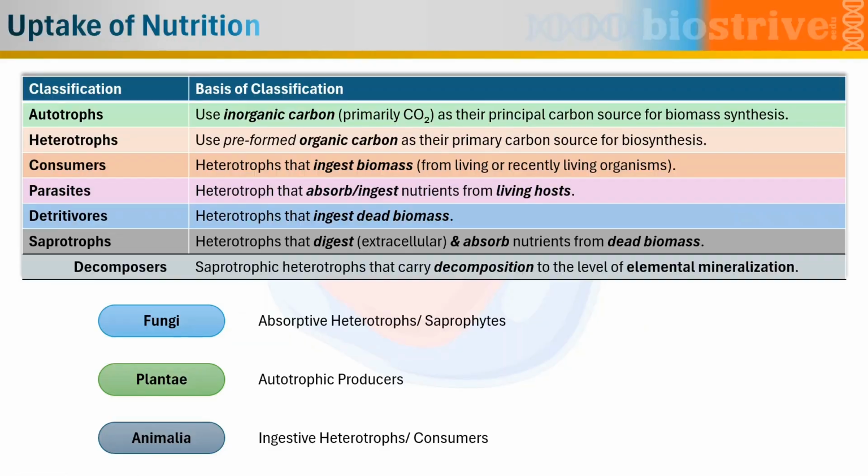Now let's come to some specific terms regarding nutrition uptake. We already classified and defined terms like autotrophs and heterotrophs. Autotrophs use inorganic carbon, primarily carbon dioxide, as their principal carbon source and synthesize some kind of carbohydrate. So these are the autotrophs, which are also sometimes called producers in ecological terms. Heterotrophs use preformed organic carbon, and this preformed organic carbon is usually from an autotroph or another heterotroph. So autotrophs use inorganic carbon and heterotrophs use organic carbon as their primary carbon source.